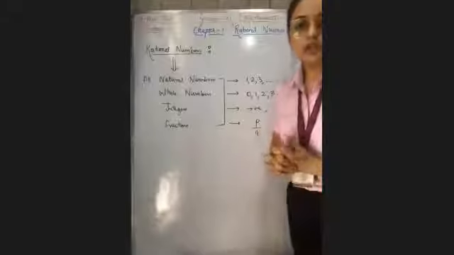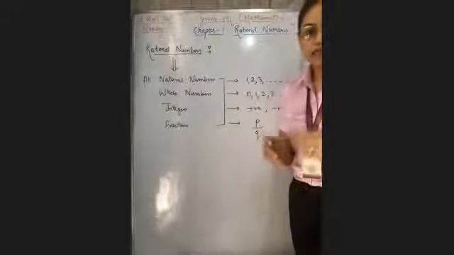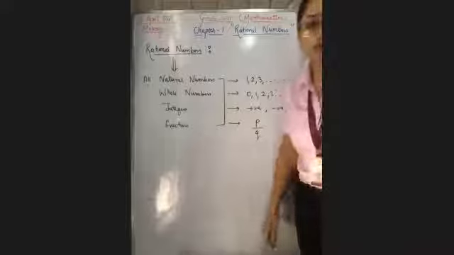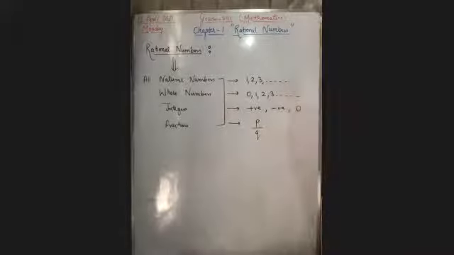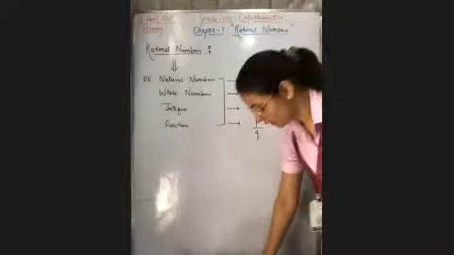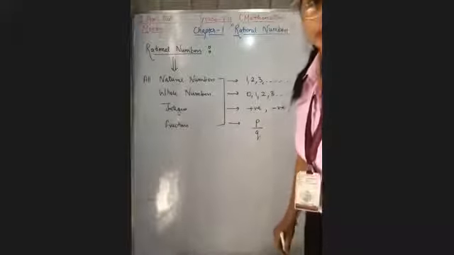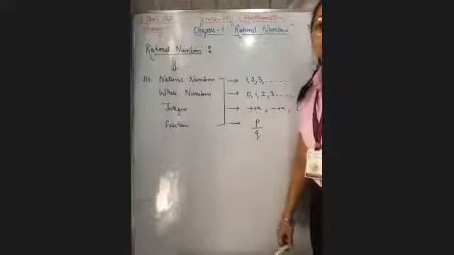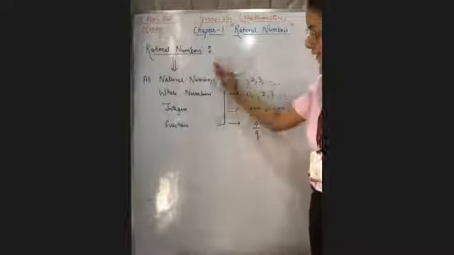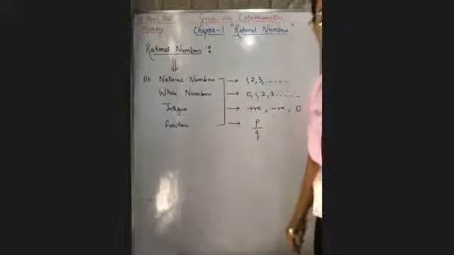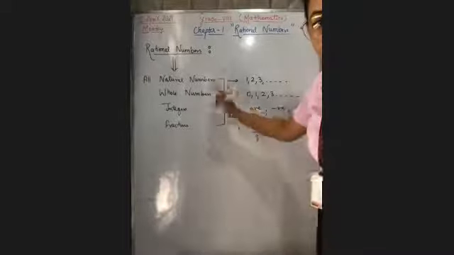So today we are going to start our chapter 1, and that is rational numbers. Okay, rational numbers. So what do you mean by rational numbers? I have written these terms here on the board. Okay, it's visible to everyone.